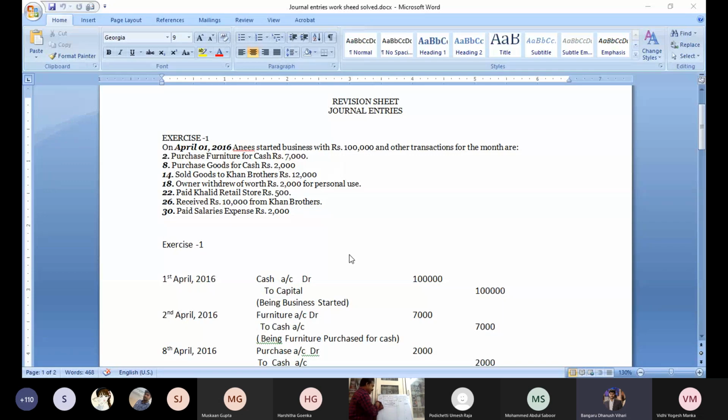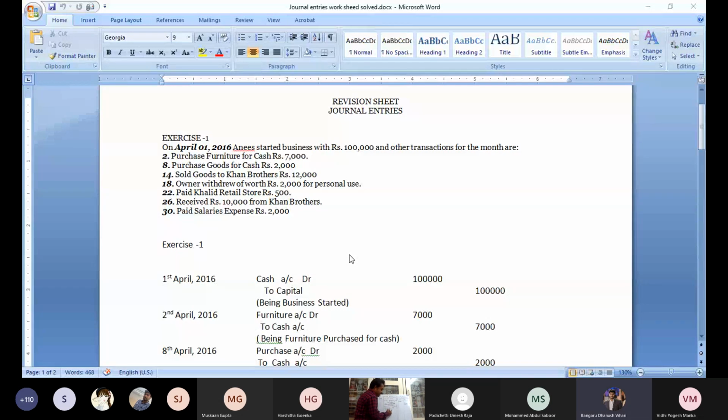Drawings. Anything withdrawn by the proprietor for personal use. Here you took cash. Who withdrew this? The owner. According to the personal account, debit the receiver. Who is the receiver? Owner. Anything withdrawn by the proprietor is called drawings. Drawings account debit, to Cash account.